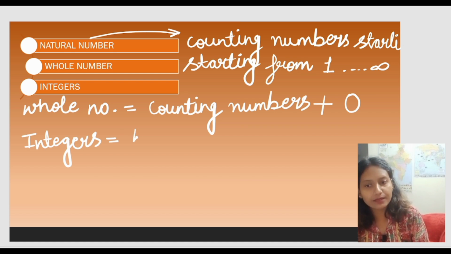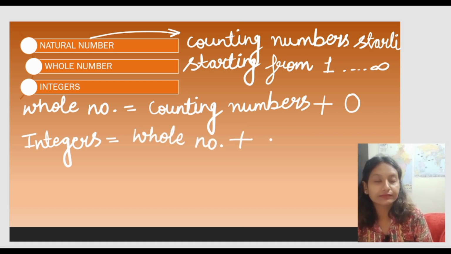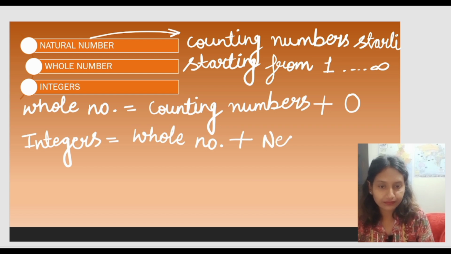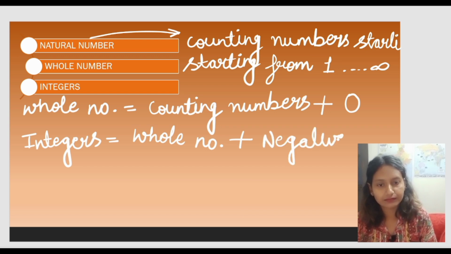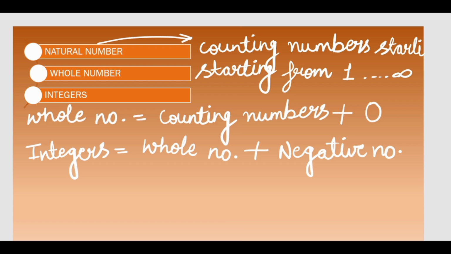Integers are nothing but the whole numbers plus negative numbers. So that is about the numbers. As we can see here, the whole number is the counting number plus 0, and integer is the whole number plus negatives. What can be the examples for the same?